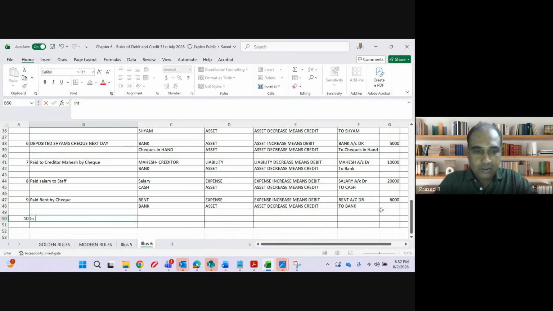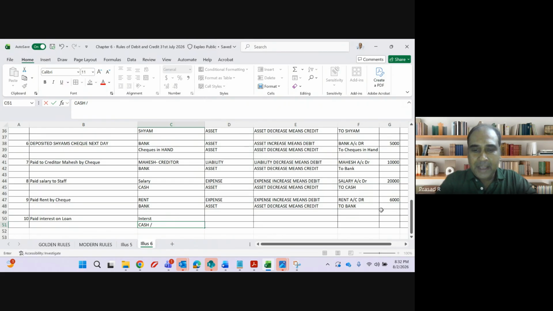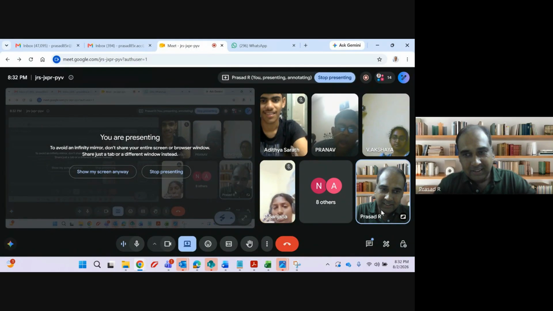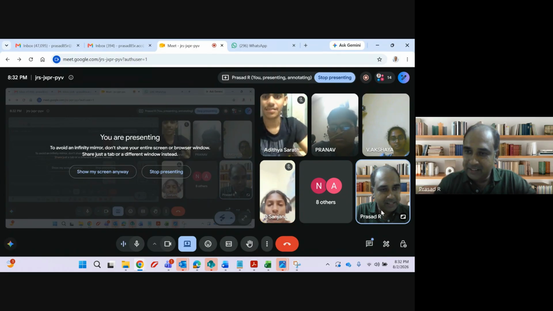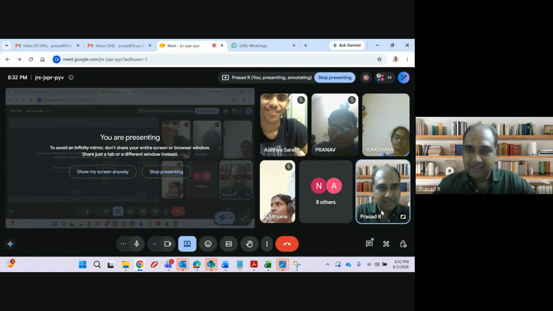Last one. Paid interest on loan. Two accounts are involved: Interest and cash, or alternatively bank, depending on whether I'm paying cash or paying through check. At times I will pay by cash, at times through my bank account. Both answers are right. If you put interest on loan account debit to cash account, that is also right. If you put bank account, that is also right. Clear?